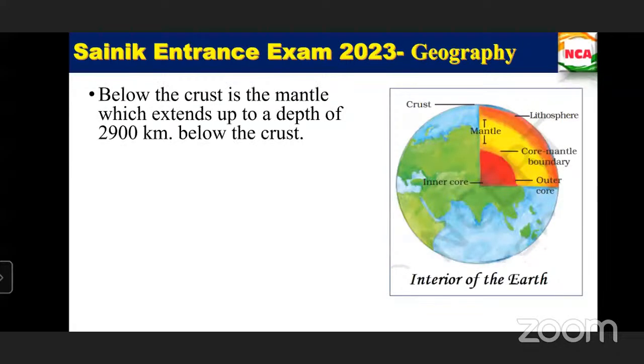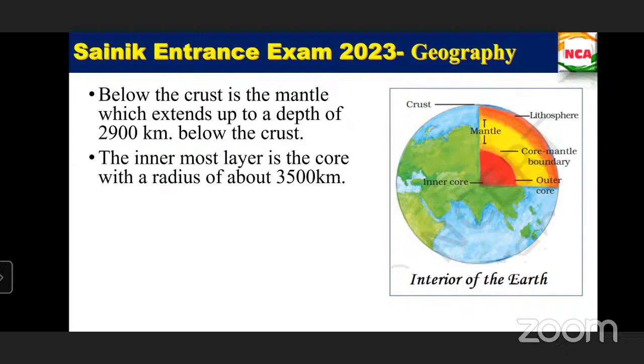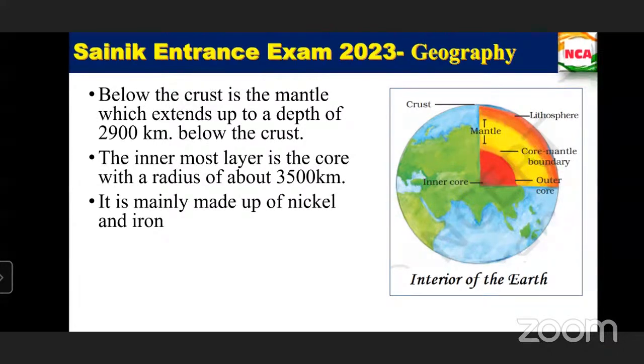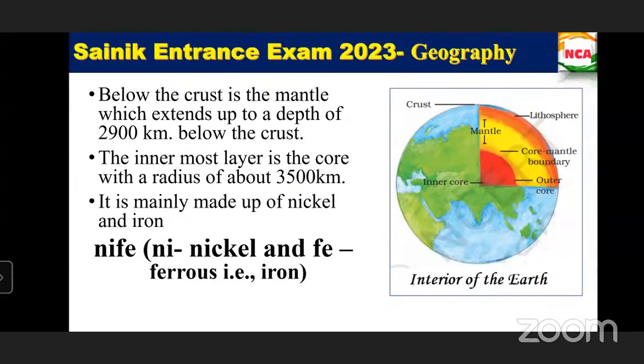Then below the crust is the mantle, which extends up to a depth of 2,900 kilometers. And the innermost layer, the core, has a radius of 3,500 kilometers. This innermost core is mainly made up of nickel and iron, that is NiFe. Ni stands for nickel, Fe stands for ferrous. Okay, is that clear?